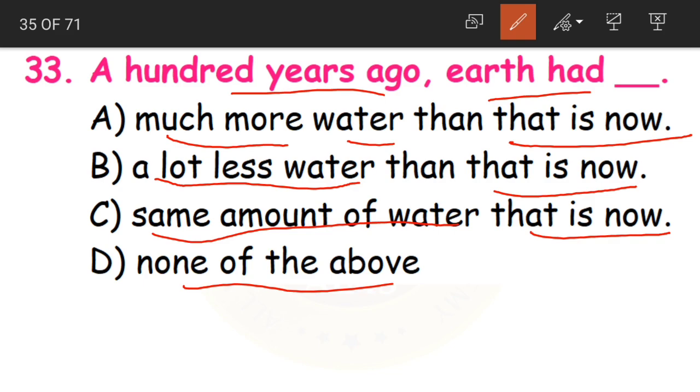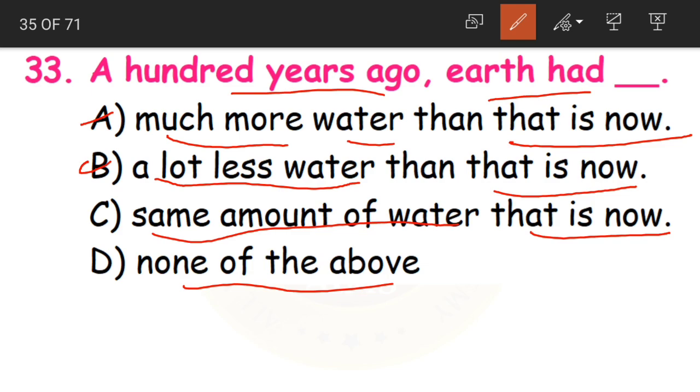How much water was there some 100 years ago? Option A is much more water than now. Either we had much more water than we have now, or a lot less water than now, or C, the same amount of water as now, or none of the above.